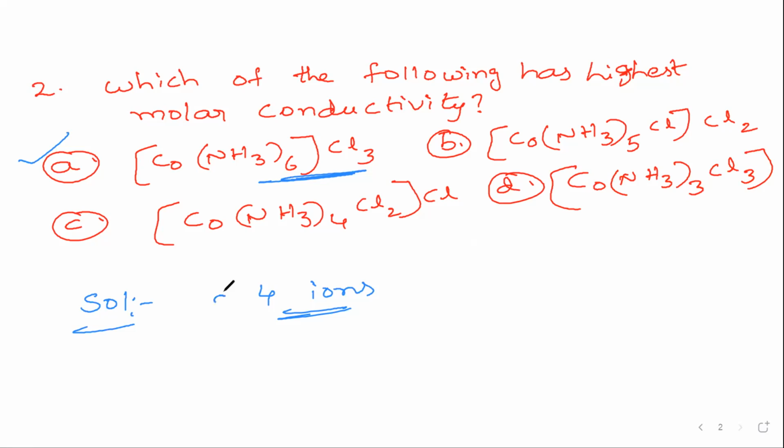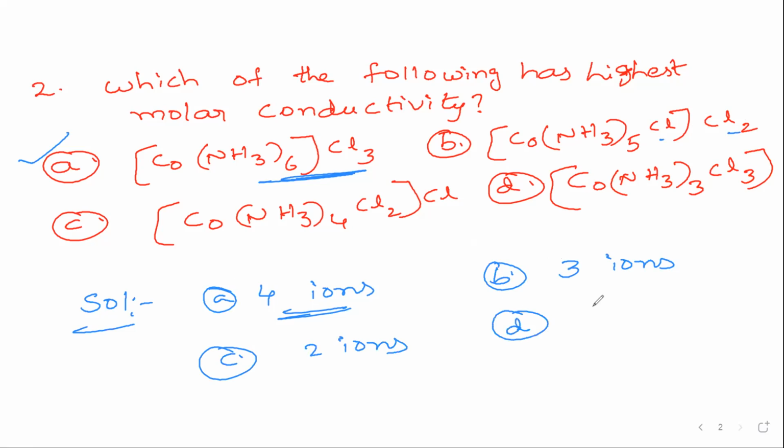Option B is only 3 ions, because one Cl is inside and two outside. Option C will produce only 2 ions, and option D, 0 ions. So the one which can produce more number of ions has the highest molar conductivity.